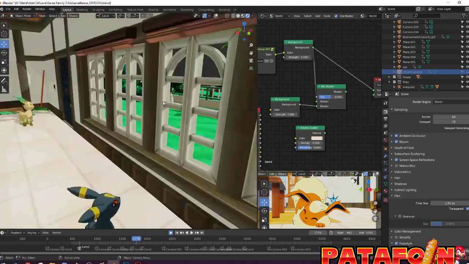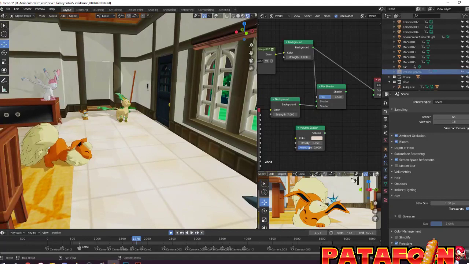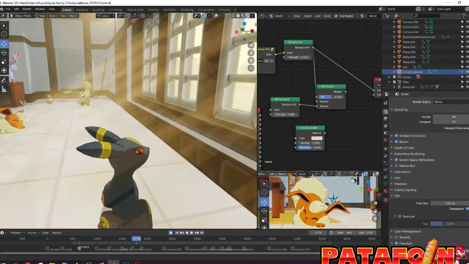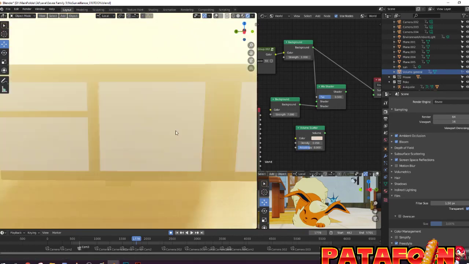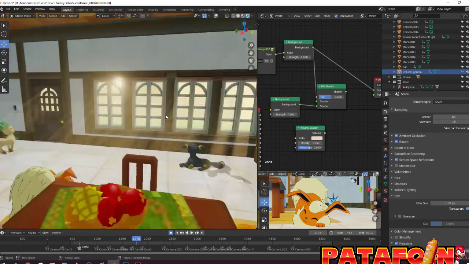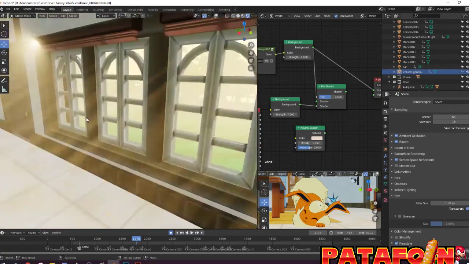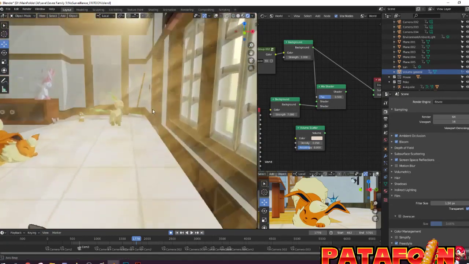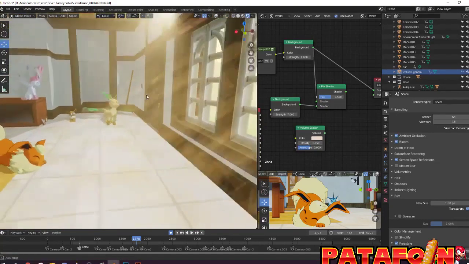Here there is no light effect, and here, poof, beautiful light effect. And the exterior is extremely blurred because we actually never see the exterior. So this is how I did the volumetric, the fog effect.